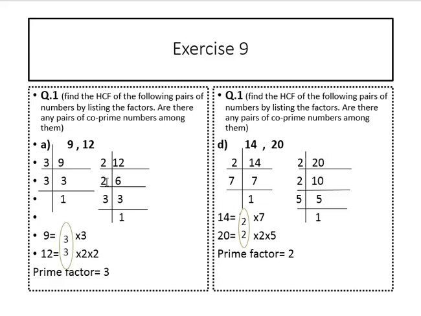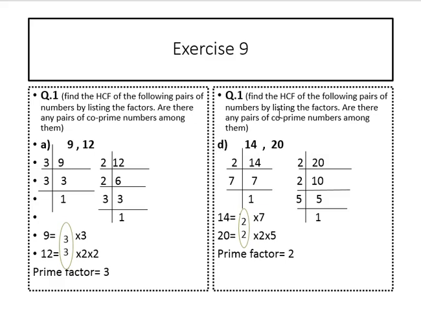3 multiplied by 2 multiplied by 2. The common prime factor is 3. The highest common prime factor is 3. HCF, the highest common prime factor, is 3.